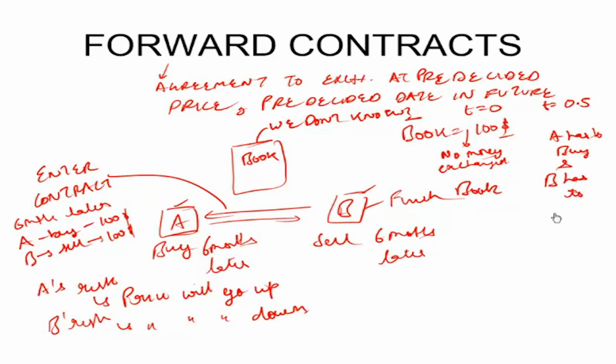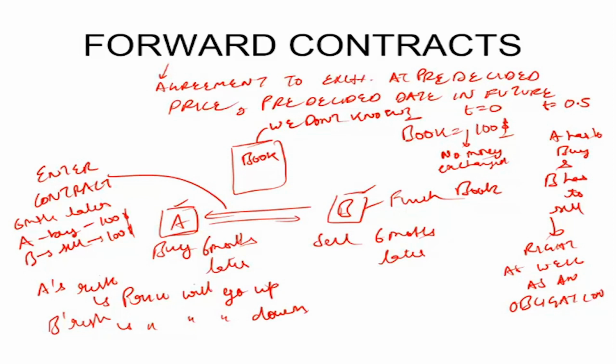Please understand, a forward contract is a right as well as an obligation. So he has the right to buy and he will have to buy at $100. B has the right to sell because of this contract and he has to sell to A for $100. So a forward contract is a right as well as an obligation for both counterparties. They must follow this. So that's the basic understanding of a forward contract.